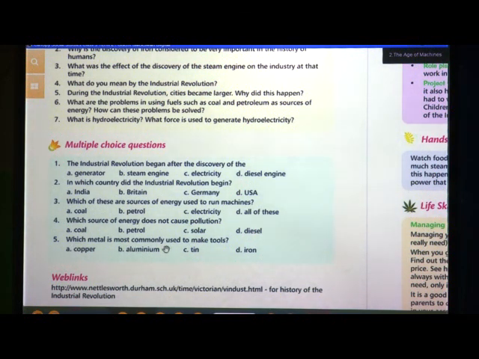Which metal is most commonly used to make tools? Copper, aluminium, tin and iron. Which is the metal? Iron.